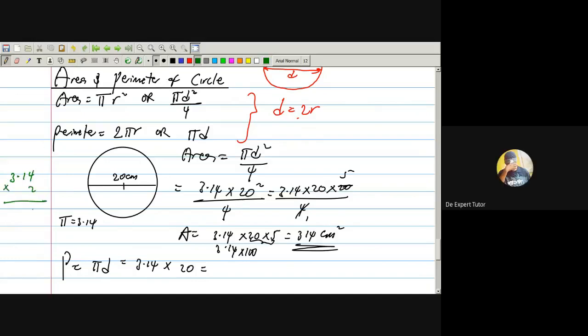2 times 4, 8. 2 times 1, 2. 2 times 3 is 6. And remember, you still have a 10. You know, 20 is 2 times 10. You have multiplied by 2, it remains 10. So that 10 has one 0, just shift your point here. That's 62.8. I have a calculator, exactly. So your unit for area is centimeter square, while perimeter is centimeter.